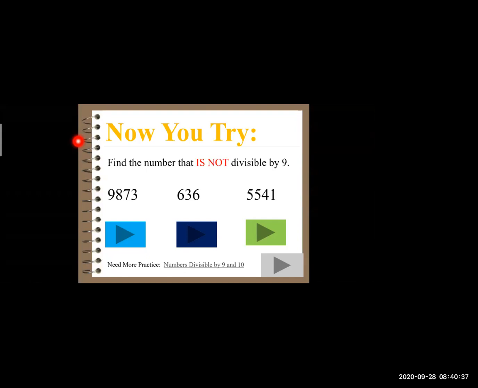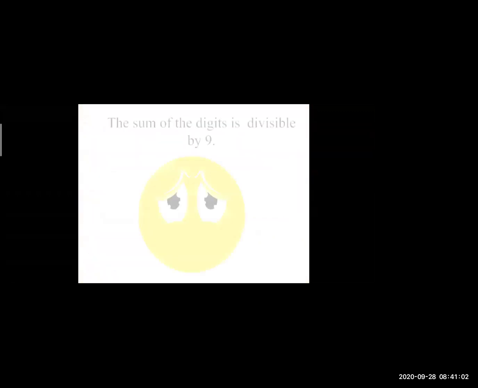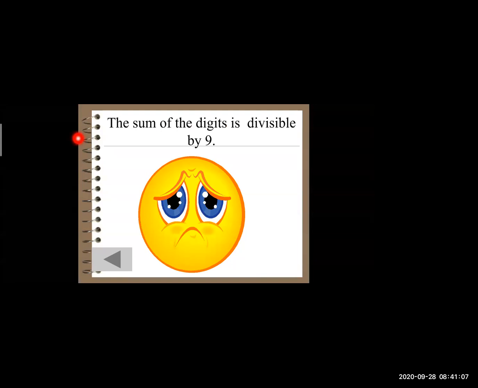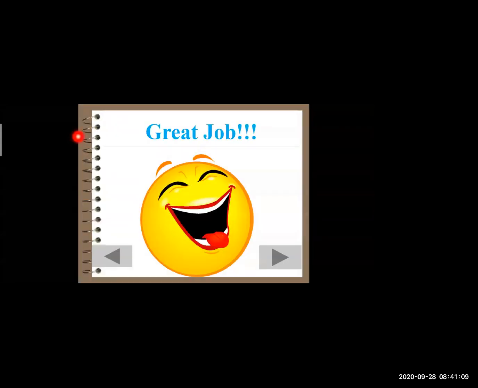So my question on the slide is: find the number that is not divisible by 9. Which are the numbers which are not divisible by 9? 636 and 5,541. Very good. Now shall we move to the next part? These were the rules which we studied, for 3, 6, and 9. That was really a great job done by you all.